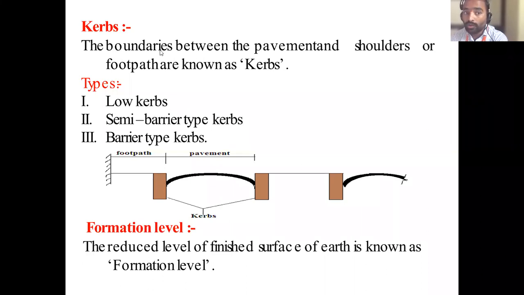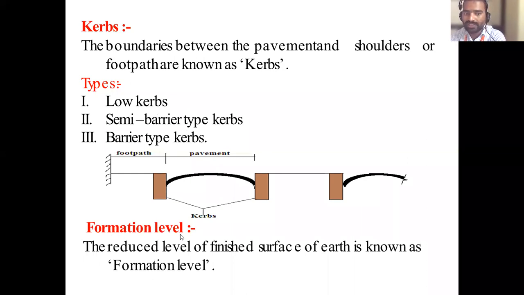curb. The boundary between the pavement and the shoulder or footpath is known as a curb. This is called a curb. There are types of curbs: low curbs, semi-barrier type curbs, and barrier type curbs. Just know this. When you go to the higher classes in civil engineering, there is a subject called transportation engineering or highway engineering. There you will study all these things.